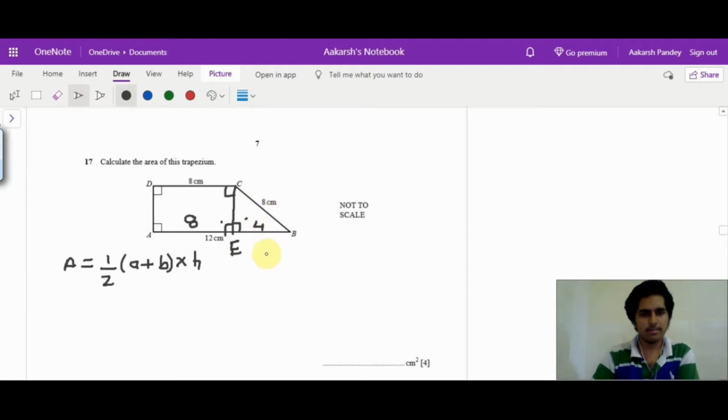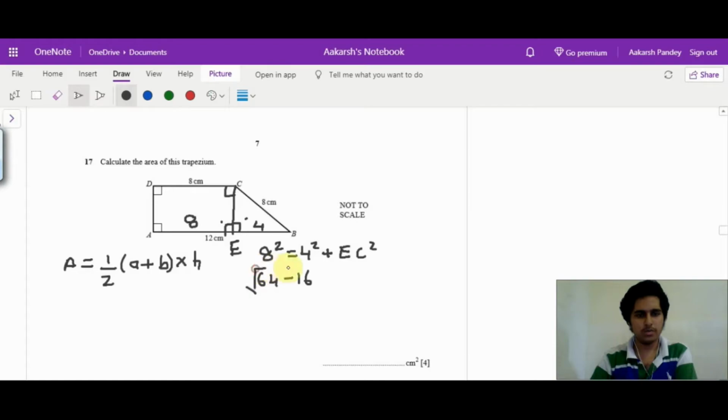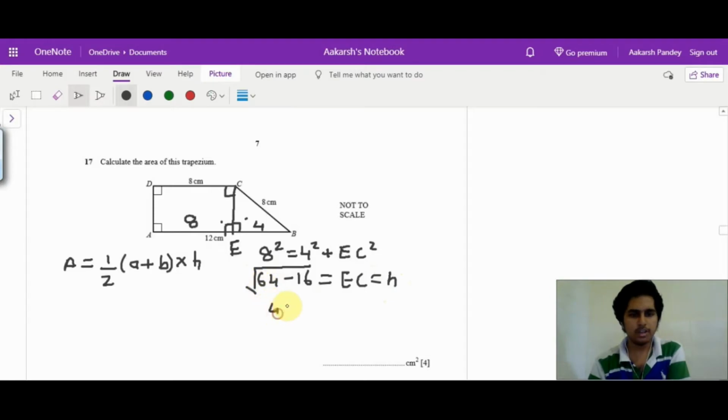So we have 8 squared is 4 squared plus EC squared. So you get the square root of 64 minus 16 as EC, which is also the height of the trapezium. You get that as square root of 48.